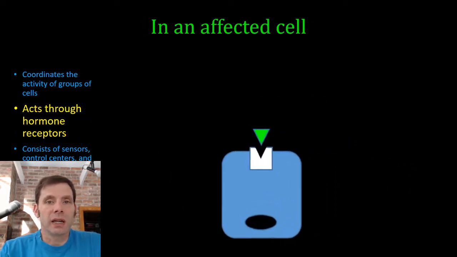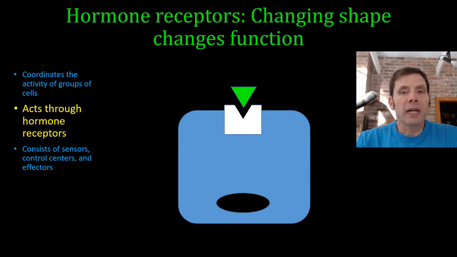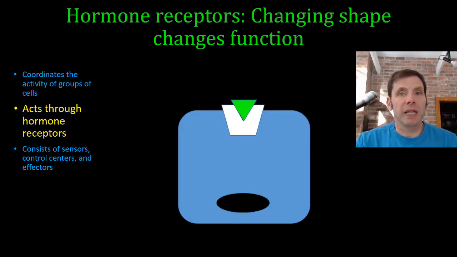So we're just going to look at the one cell here, and we're going to look at hormone binding to the receptor. The receptor changes shape. Now keep in mind, a hormone receptor is an enzyme. A hormone receptor is a signaling molecule that's going to change chemical reactions within a cell. If an enzyme changes shape, it changes function. Again, hormone binding initiates a shape change because the hormone receptor is some type of enzyme, some signaling molecule.